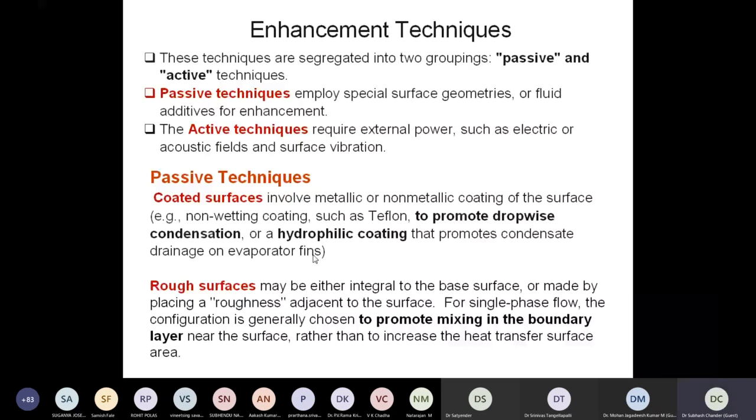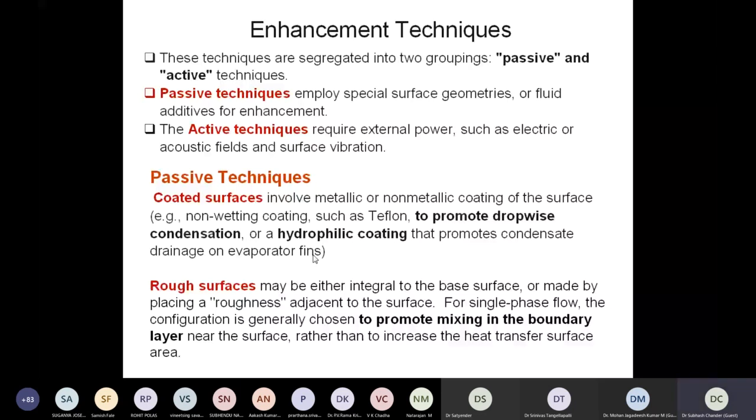Under passive techniques, we use different types of methods for enhancing the heat transfer, and they depend upon the application we are going to deal with. If you talk about enhancing the condensation process in condensers, we use coated surfaces. This is one of the passive techniques, right? We are not allowing the droplets to stay over the surface.